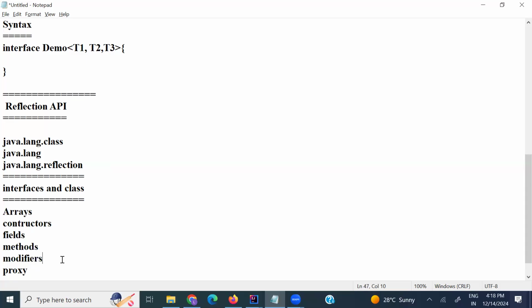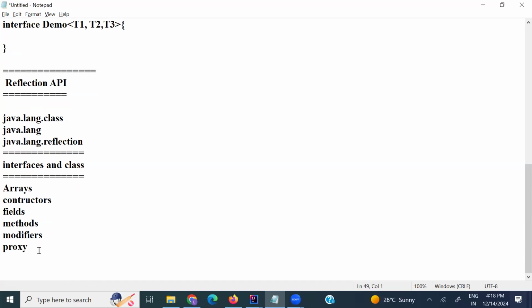Some interviewers will ask whether it is possible to access something declared with the private keyword from outside of the class. Yes, it is possible by using the reflection API. It allows access to private members outside of the class. You can give the answer like this.